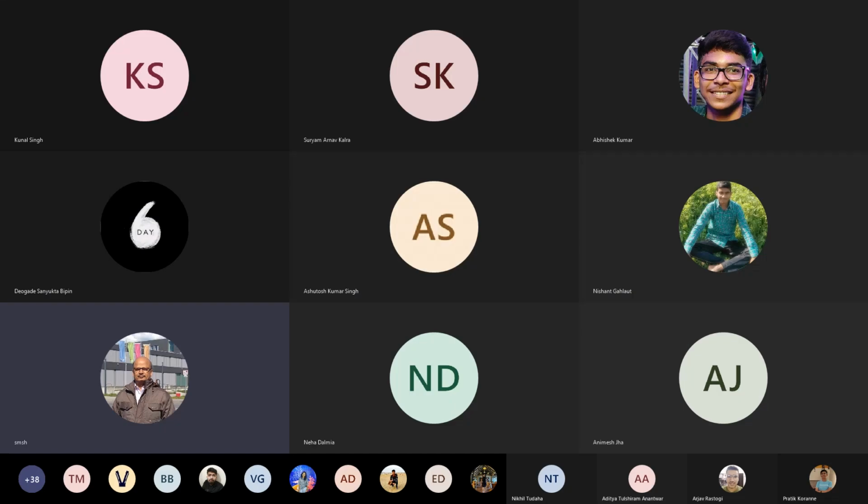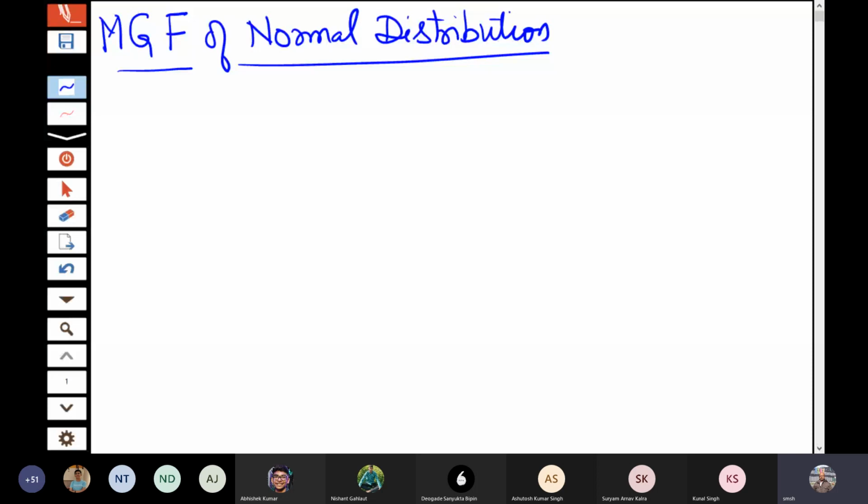There are two parameters, mu and sigma square. So we showed that mu is the mean and the variance is sigma square. We also showed that all odd ordered central moments are 0. Even ordered moments, when we look at, so fourth central moment was 3 sigma to the power 4, and therefore the measure of kurtosis was 0. So that is why when we say normal peak, actually it is the peak of the normal distribution.